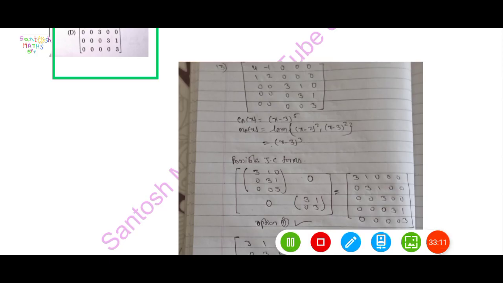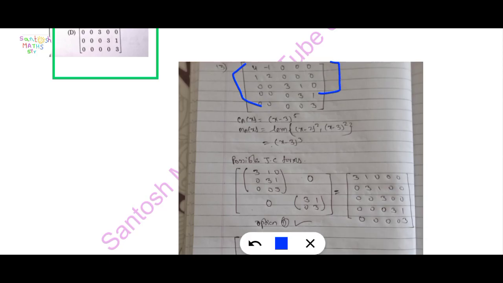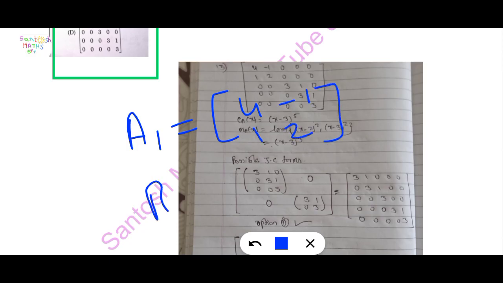Here a 5 cross 5 matrix is given, and the characteristic polynomial is equal to (x minus 3) raised to 5. This is the characteristic polynomial, and now find its minimal polynomial. This is a block triangular matrix. That means A1 is equal to 4 minus 1, 1 2, and B1 is given as 3 1 1, 0 3 1, 0 0 3.